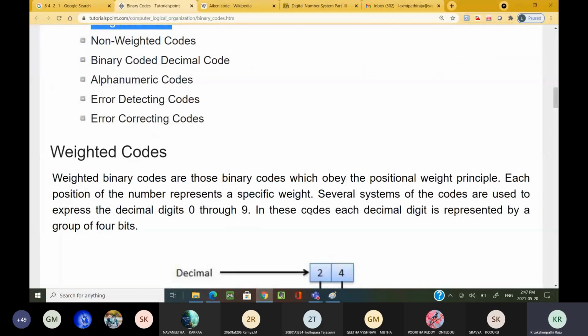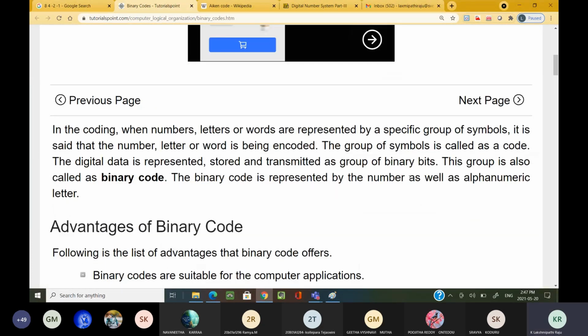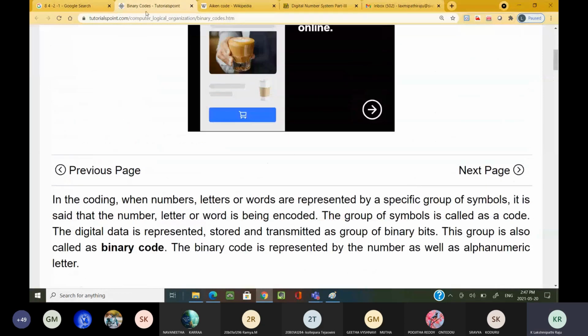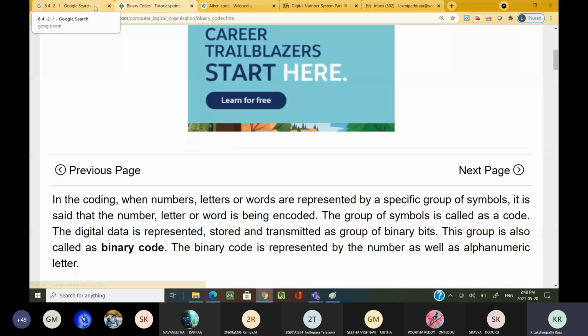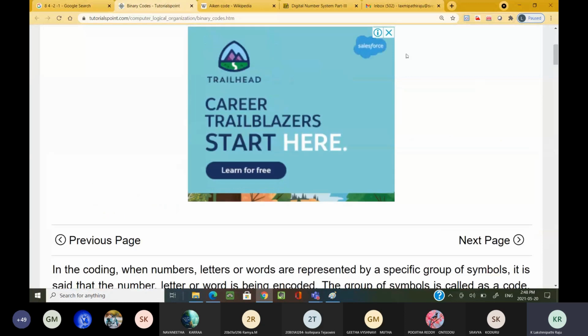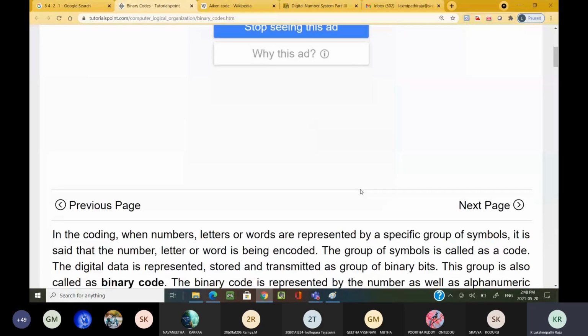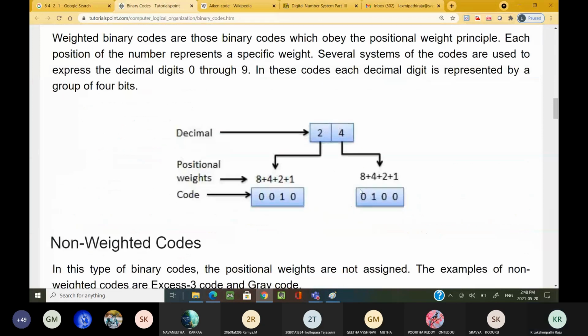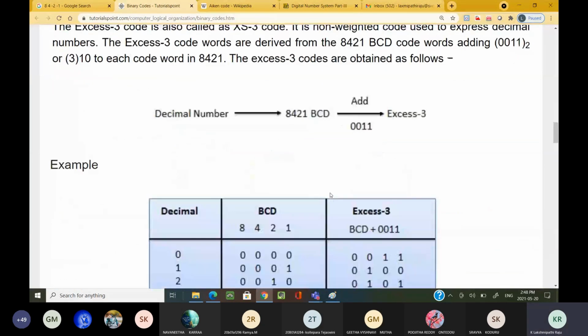Your homework is, while coming to the next session, the Saturday session, please go through this content. It is a free resource. If you type binary codes in your Google search, you will find Tutorialspoint, where you can read all the different binary codes.